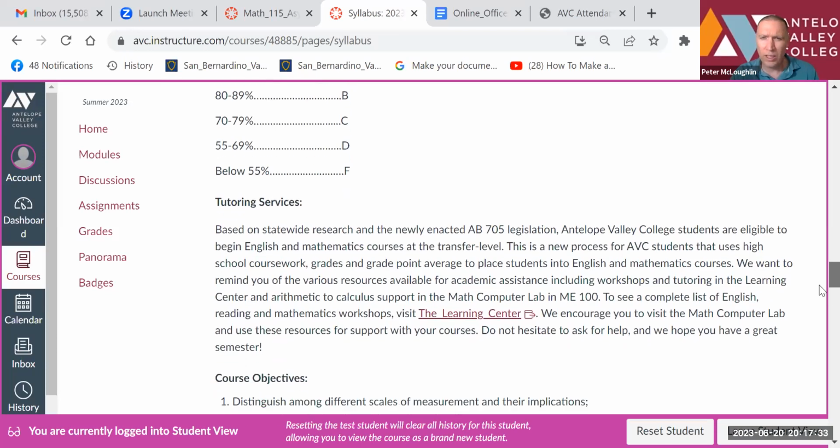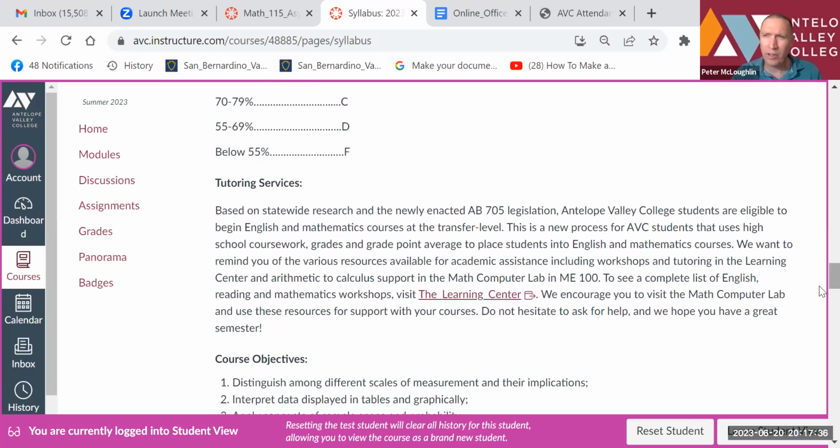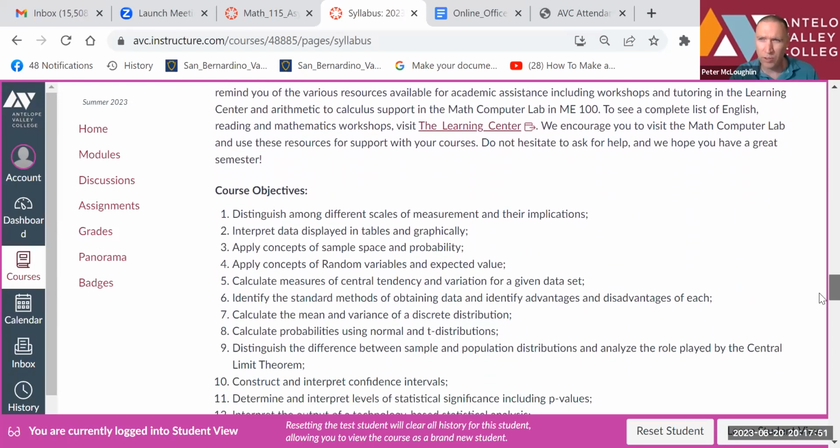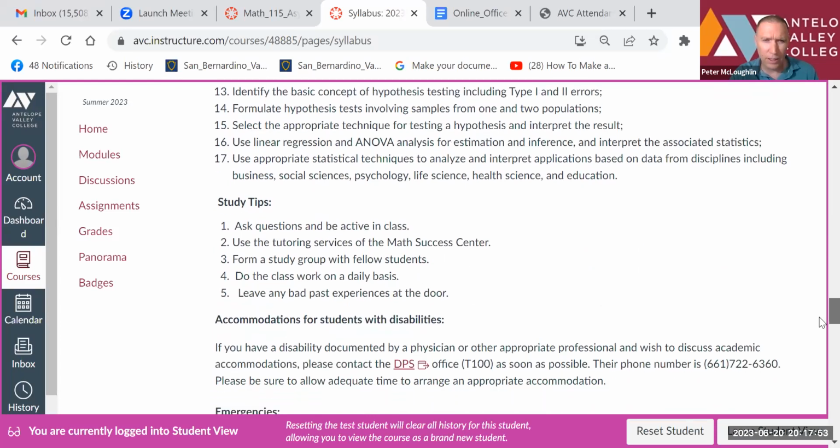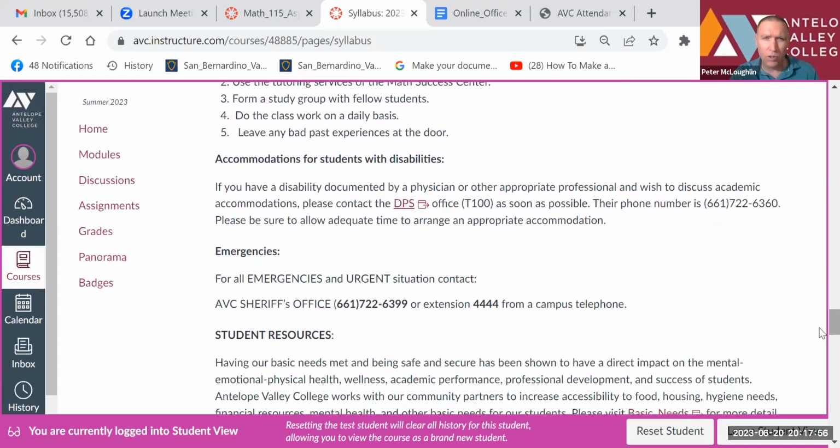Tutoring services: if you need help, first come to my office hours, but if you need additional help, then go to the Learning Center at ABC and get help from the tutors. There's information here, just click on the Learning Center link. Course objectives, you can look at those. Study tips, you can look at those. If you need an accommodation to participate in this class, let me know and we can work something out. Email me as soon as possible and we can work something out.